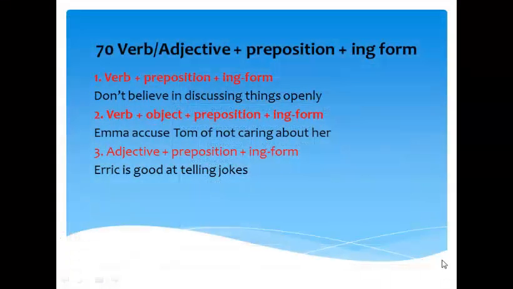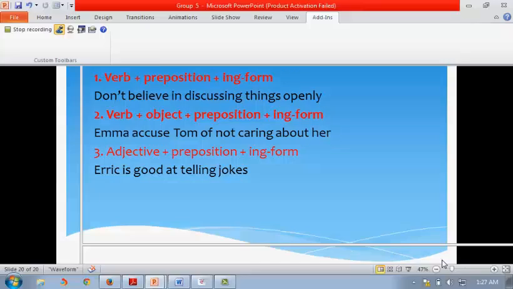The next, I will present the last unit about verb or adjective plus preposition plus ing form. Number 1: Verb plus preposition plus ing form. Example: I don't believe in discussing things openly. Number 2: Verb plus object plus preposition plus ing form. Example: Emma accused Tom of not caring about her. Number 3: Adjective plus preposition plus ing form. Example: Eric is good at telling jokes.